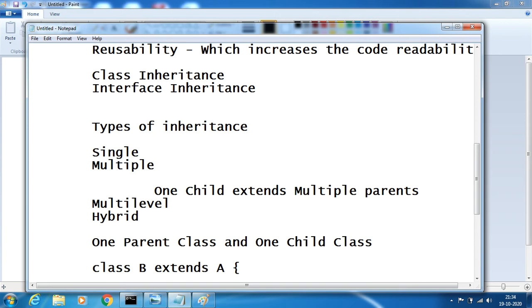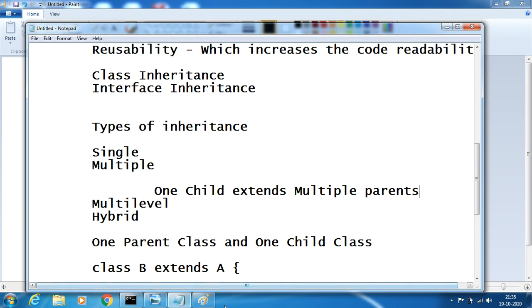Hence, if a class is trying to acquire data from more than one parent, that class will be confused in handling the data which are of the same type, because that creates hierarchical issues, and sometimes that may lead to complexity in retrieving methods from two different classes.